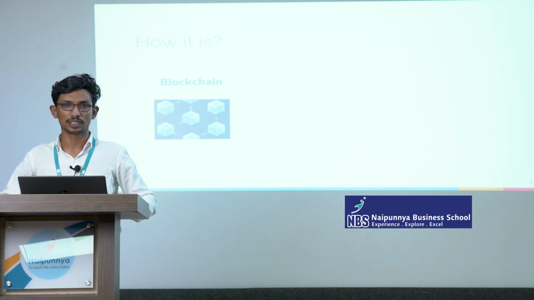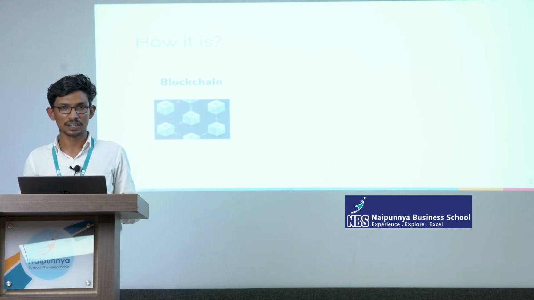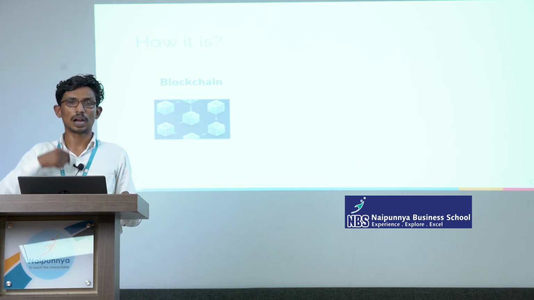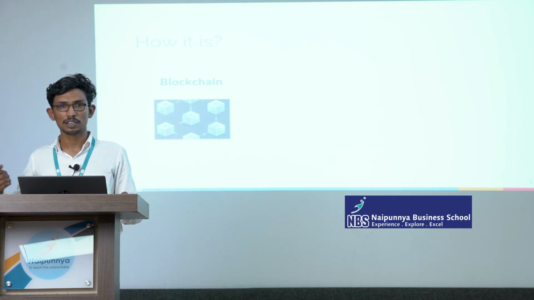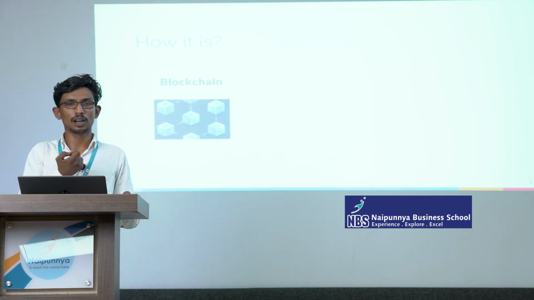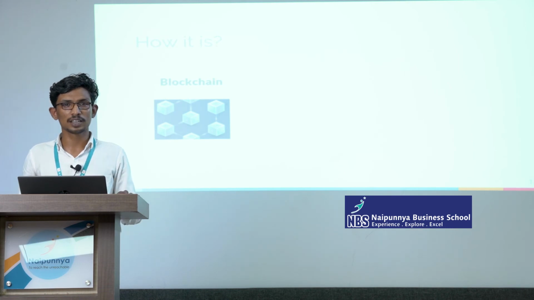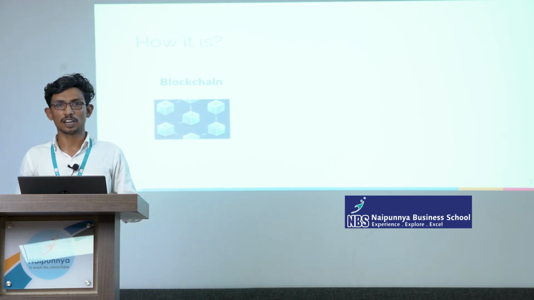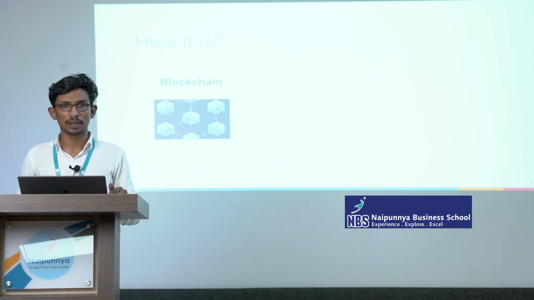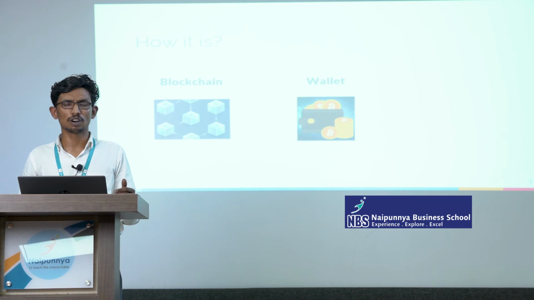Blocks mean information. Once information is created, it will be blocked and kept as a chain. So if any information comes after that, it will be added to the chain. The prime thing about blockchain is that once it's created, it can't be edited. Once we create any information or any transaction, it can't be changed again. So that's the basic technology behind Bitcoin.